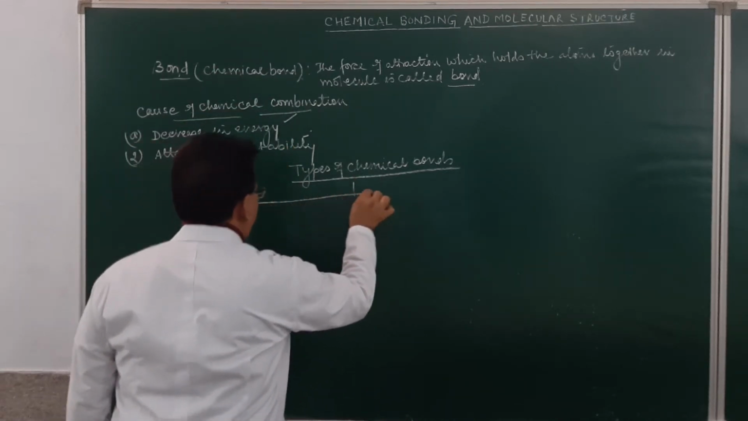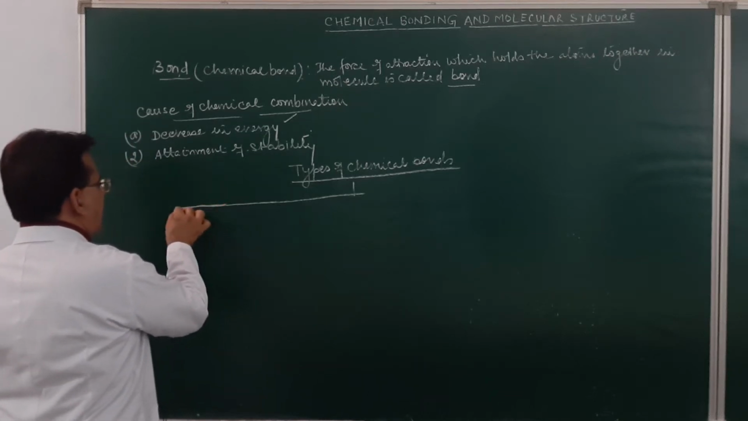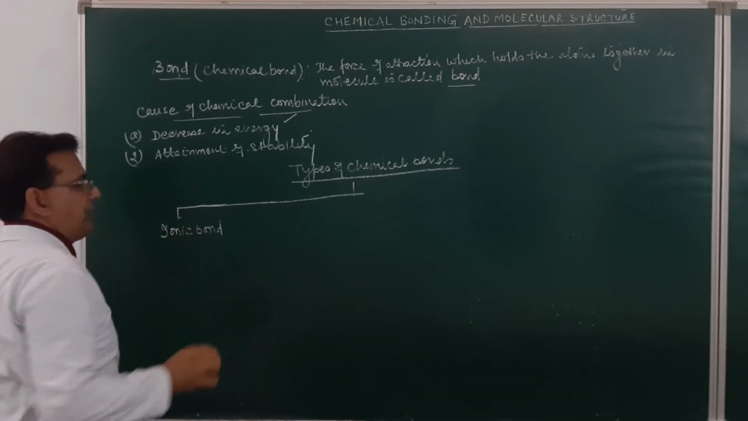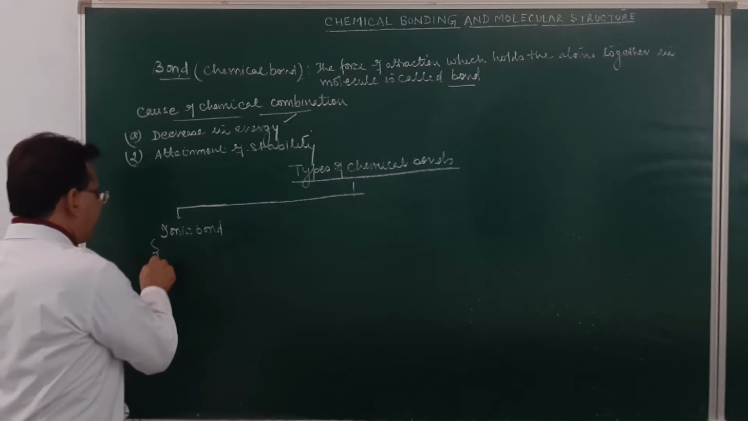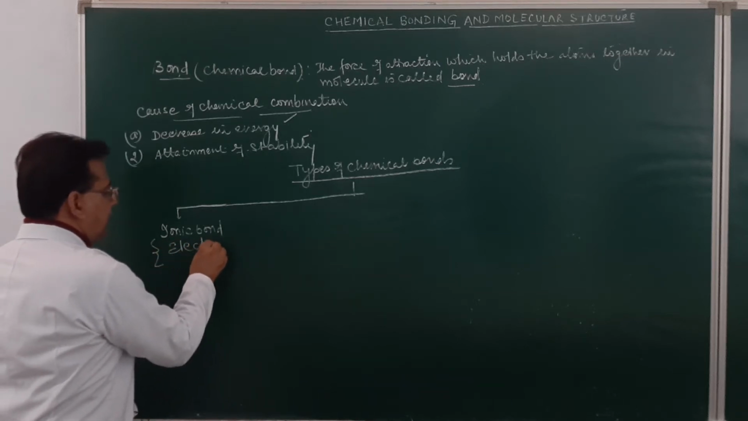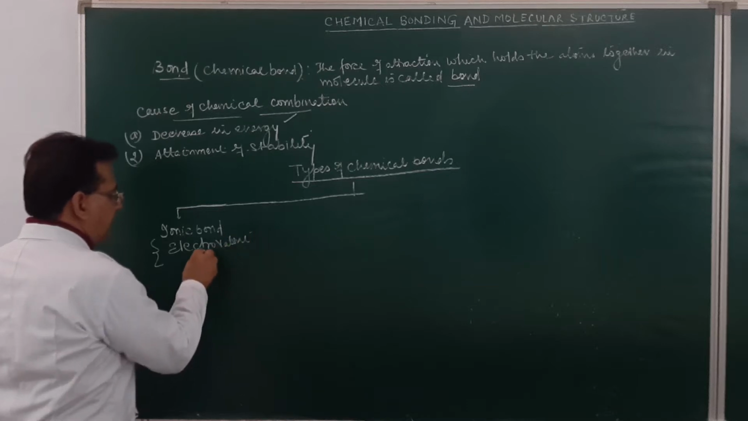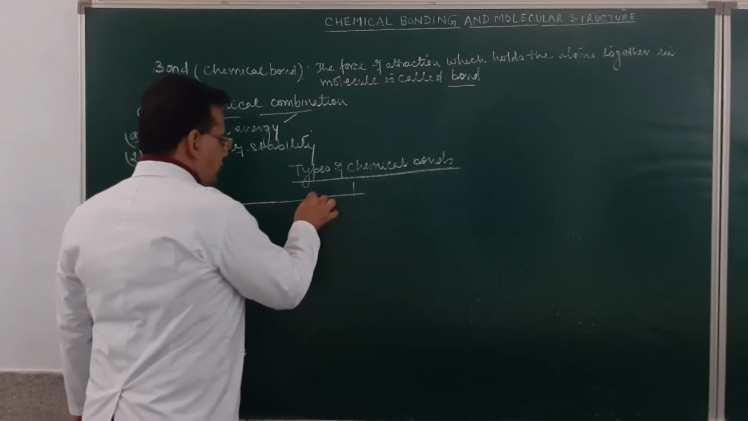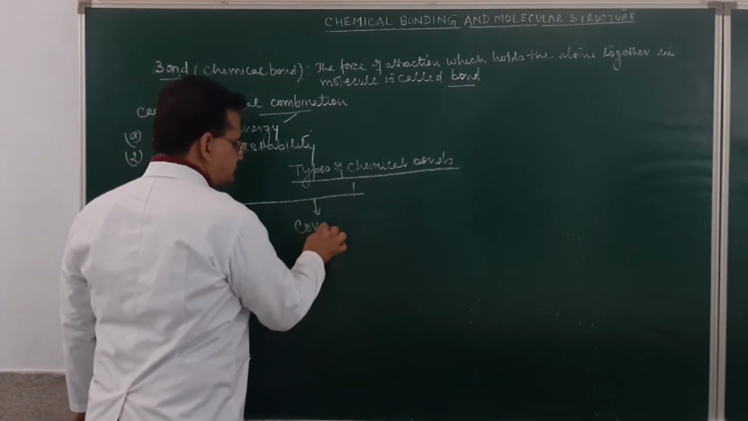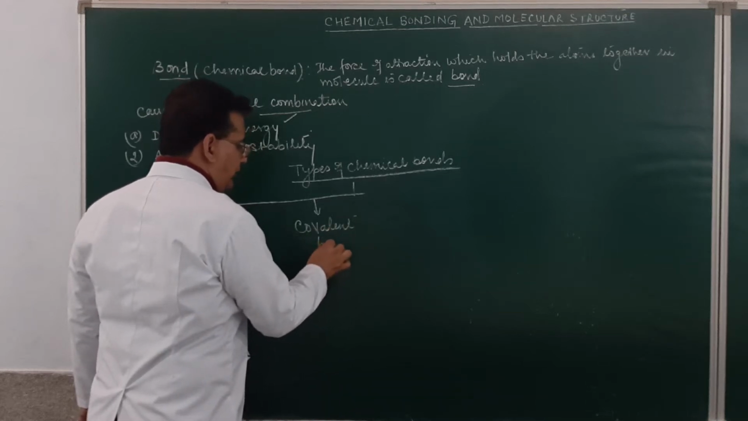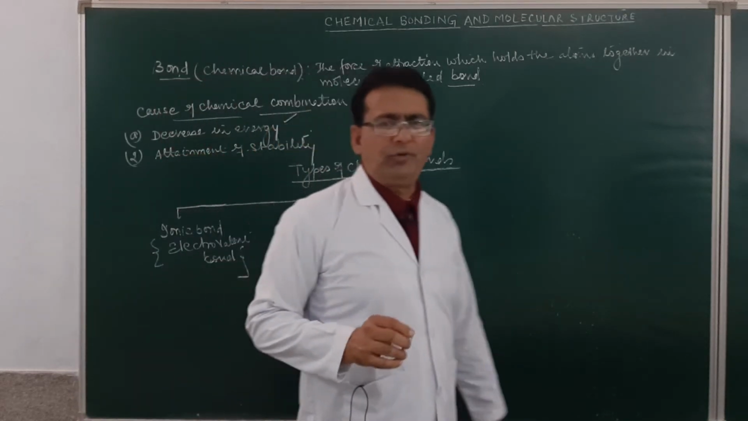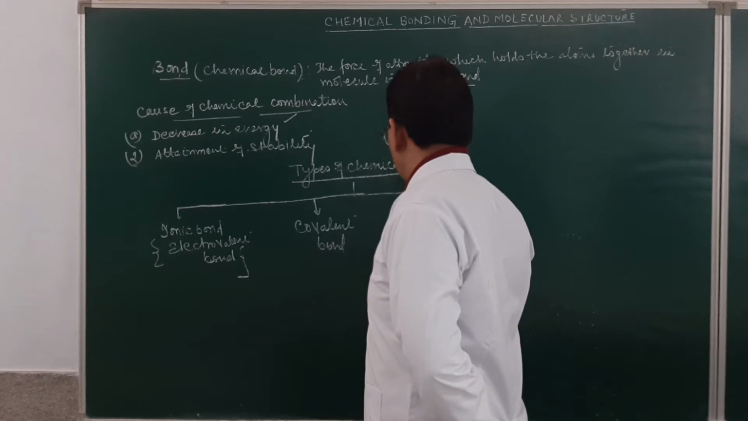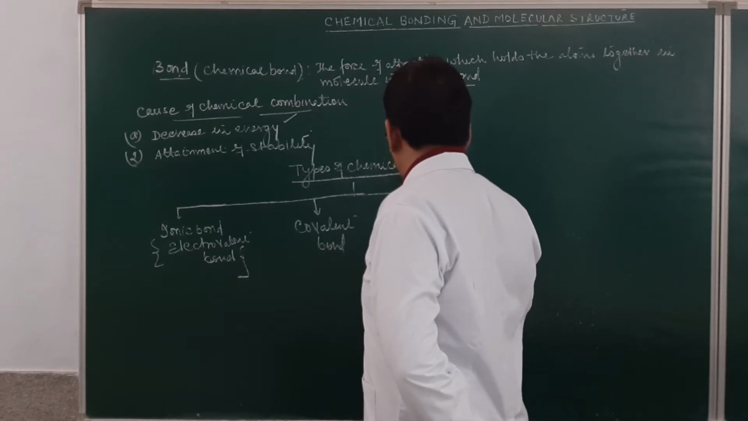So what can be the various types of a chemical bond? First will be the ionic bond, which we have studied in the lower classes. The ionic bond, or we may call it the electrovalent bond. Am I clear? Then we'll have a covalent bond. After the electrovalent and the covalent bond, we have the coordinate bond.